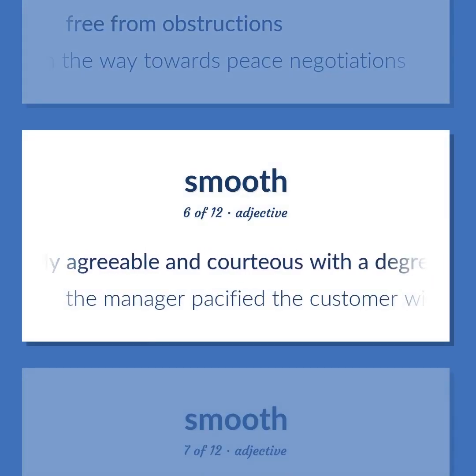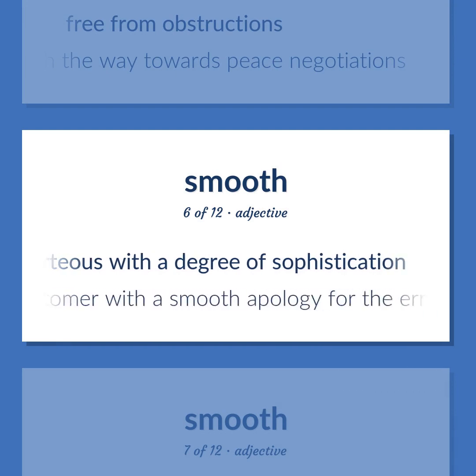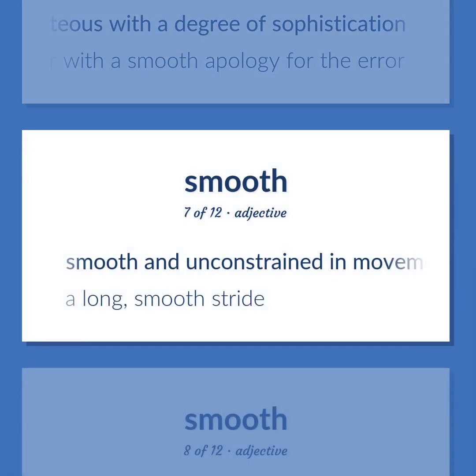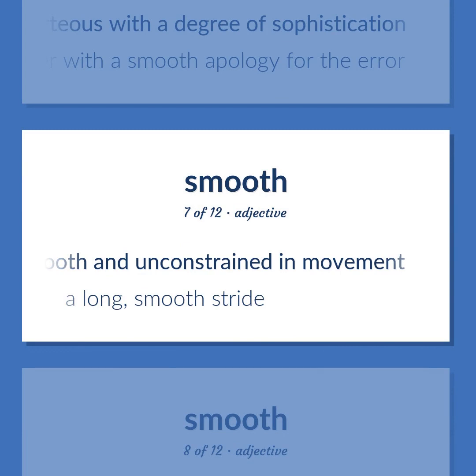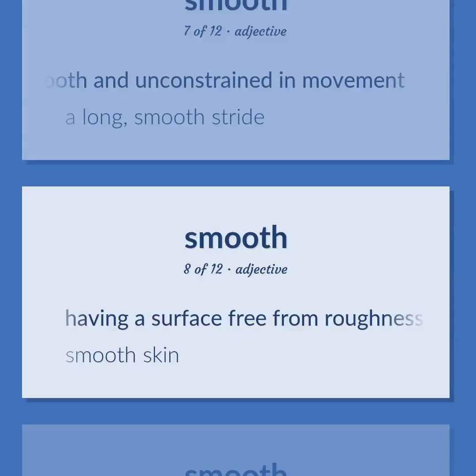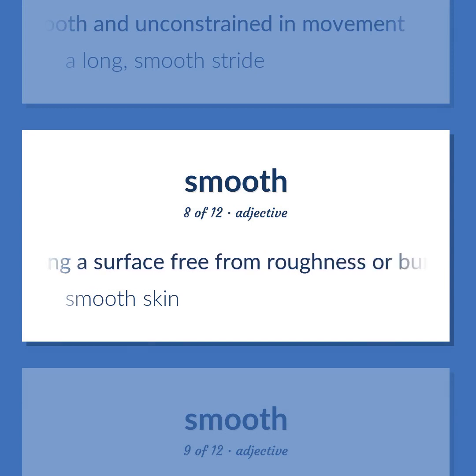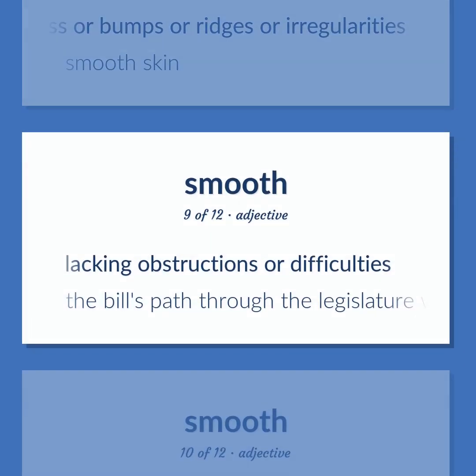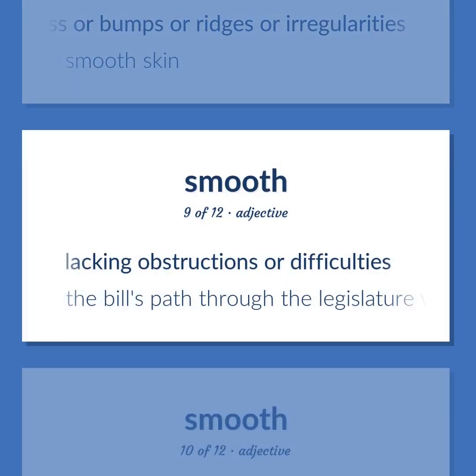Smoothly agreeable and courteous with a degree of sophistication. The manager pacified the customer with a smooth apology for the error. Smooth and unconstrained in movement. A long, smooth stride. Having a surface free from roughness or bumps or ridges or irregularities. Smooth skin. Lacking obstructions or difficulties. The bill's path through the legislature was smooth and orderly.